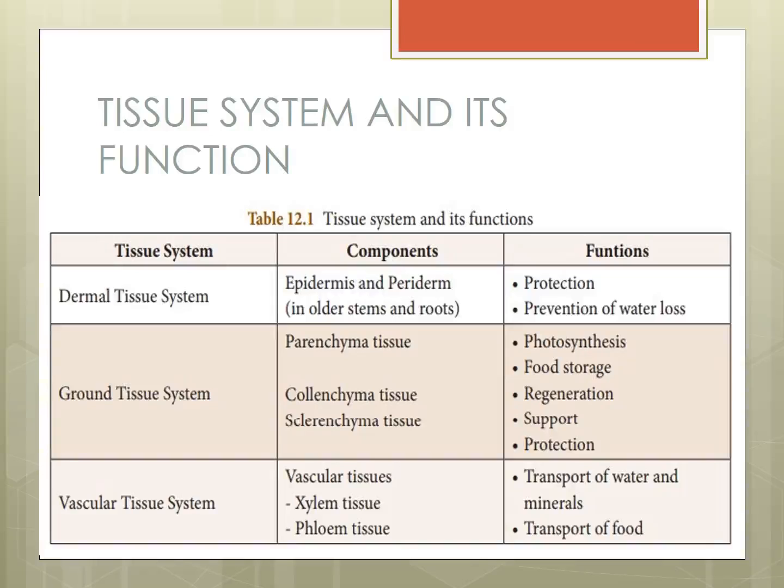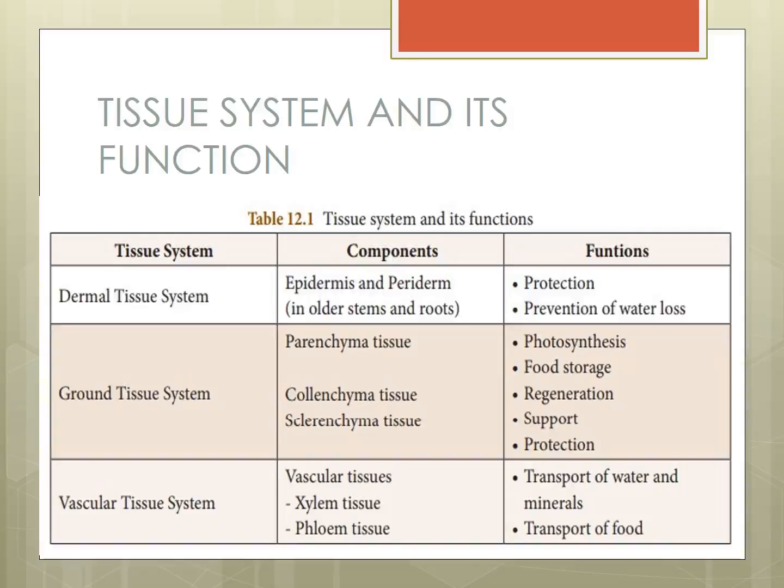Epidermal tissue system also provides protection. The ground tissue system also provides protection, support, regeneration, food storage, and photosynthesis. Okay. Next tissue system, vascular tissue system.